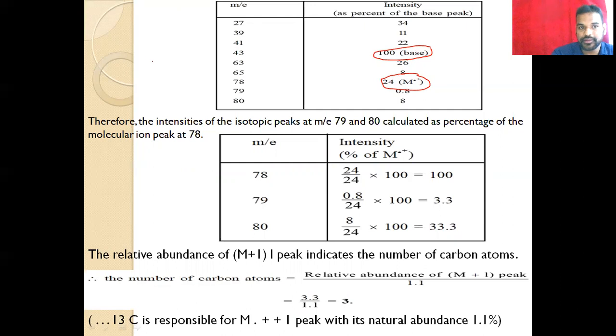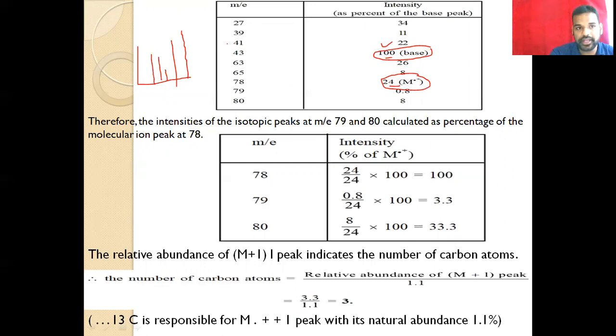In the previous example we had a chart or spectrum like this. That means one peak is the base peak, and they had the structure diagram in the earlier examples. But here they have given values. The base peak 100 means this is 100%, the one with the highest intensity, the longest peak length. And then the molecular ion peak is 24.